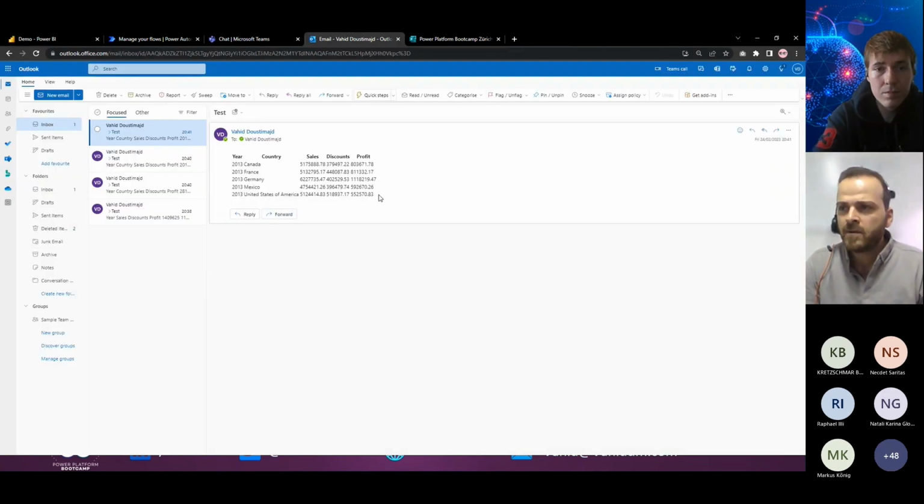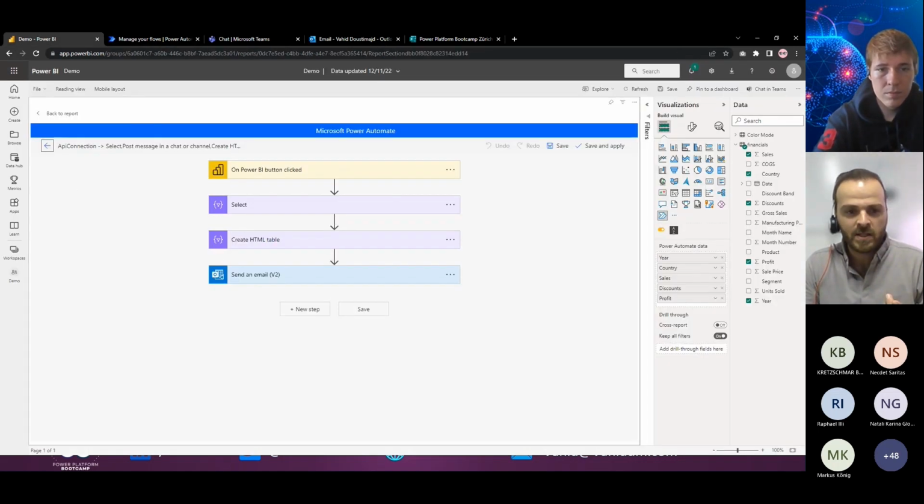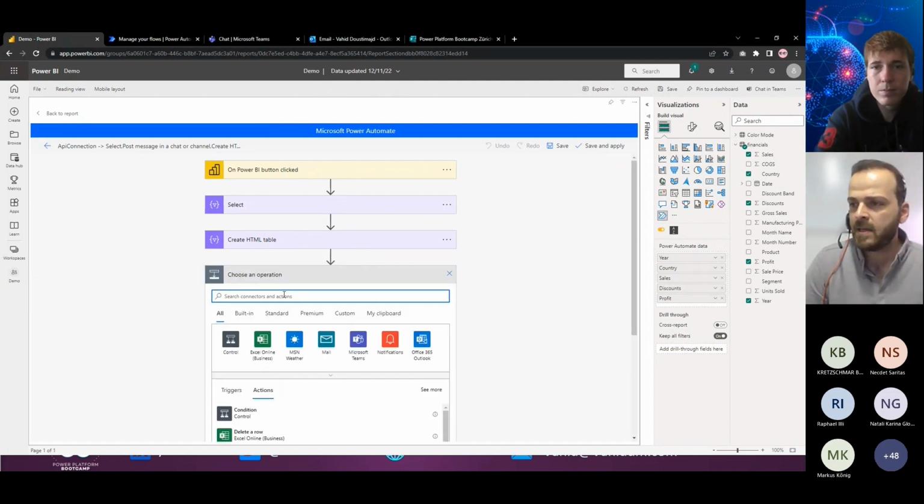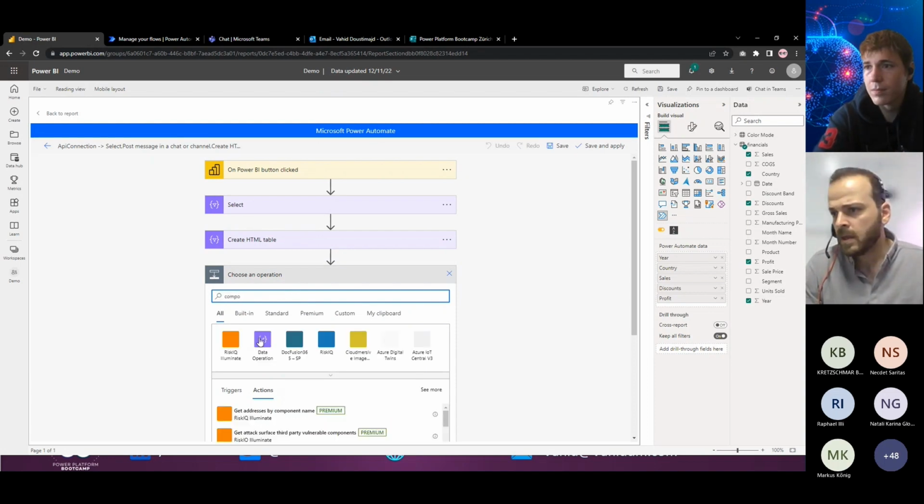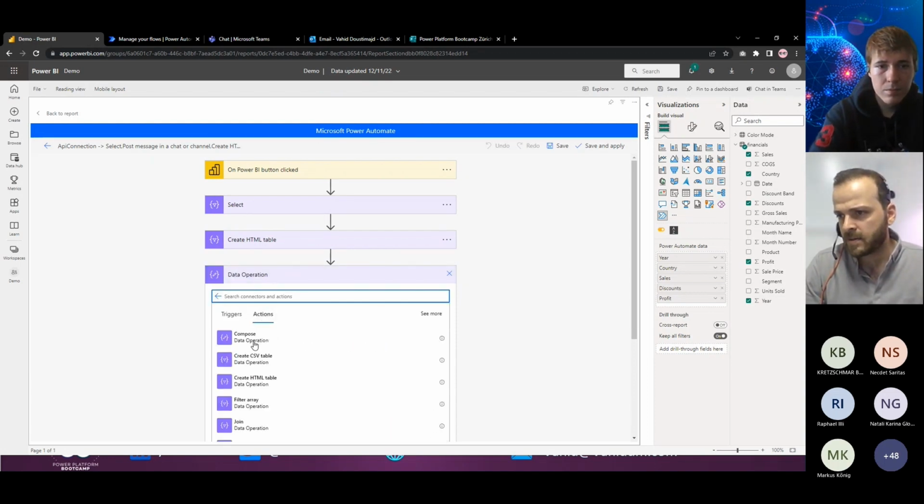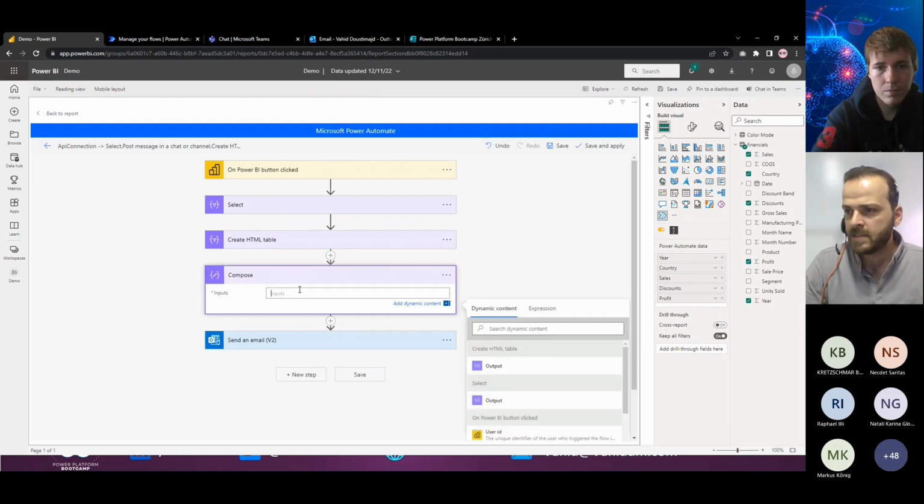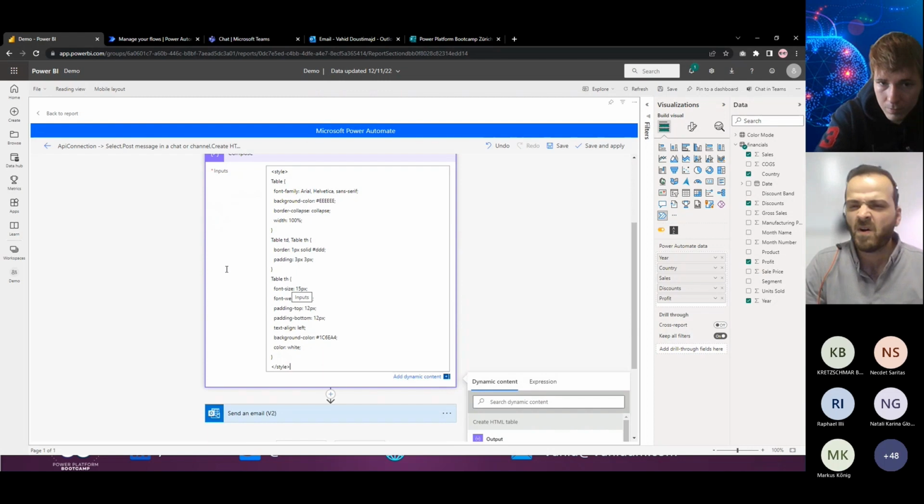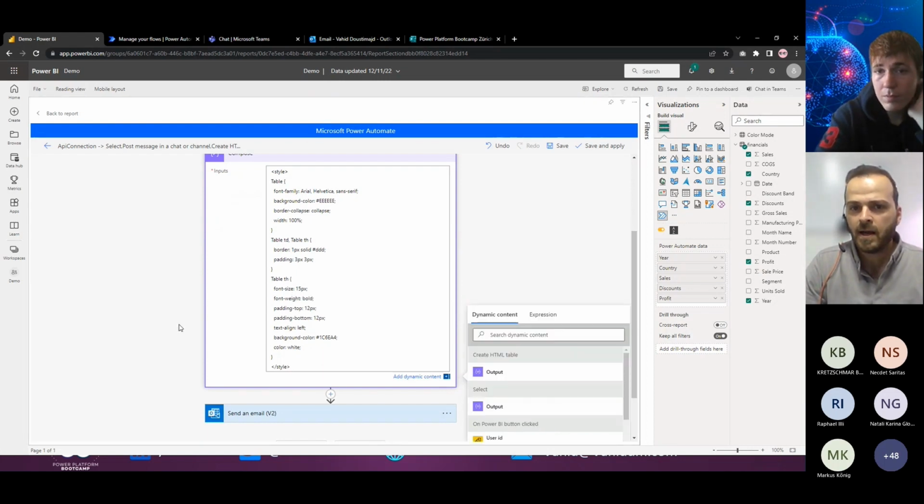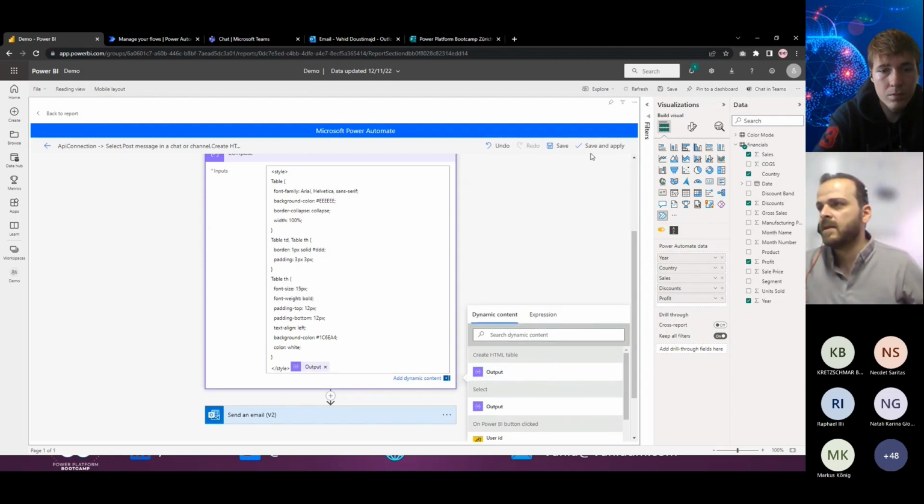The issue here we can see is that the format of this table is not good. We can format the HTML with CSS code. I have a CSS code for myself, and I want to apply it to this HTML table. Again, I want to add an action here, and that's a Compose, which is from the data operation Compose, and I will paste that CSS code inside. You can find any CSS code on the net to apply to your table, and then I want to apply that on the Create HTML table here. So let's see what will return when I apply this on my table.